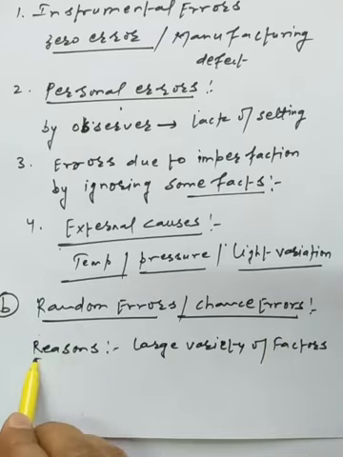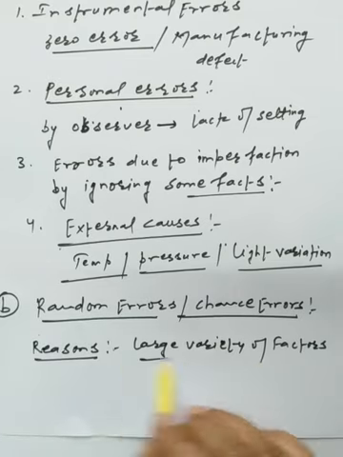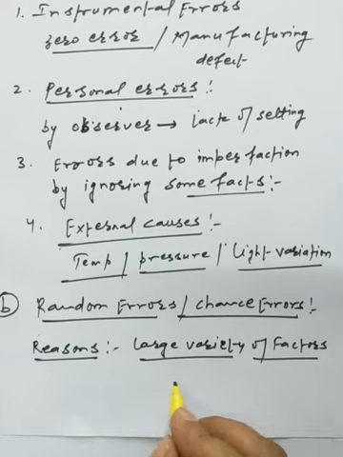Now next one is called the random error or the chance error. Now what is the reason of this kind of random error? Because some factors are available in a large variety. Large variety factors are available whenever we are performing the experiment, and causes are not known precisely, so we can't remove them. This is the problem we have.